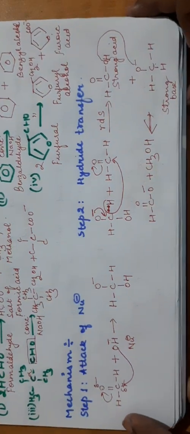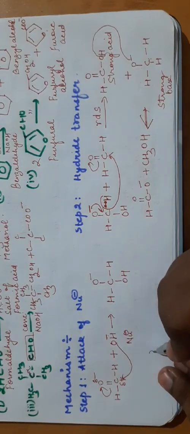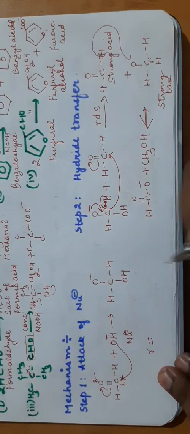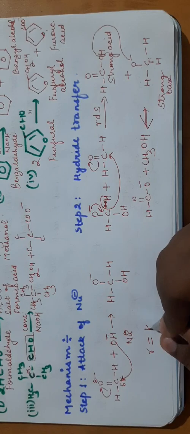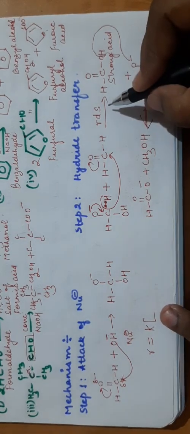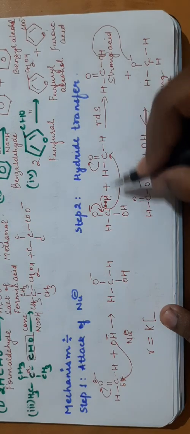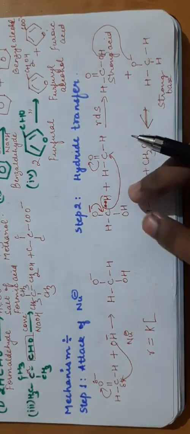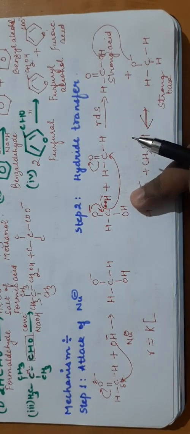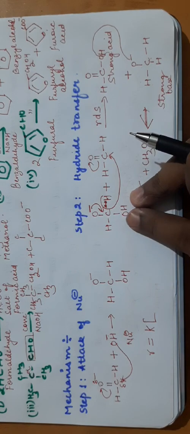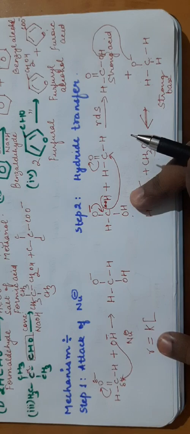Now can you write the rate or order for this reaction? Rate will be equal to K. This is the rate determining step. In this 2 species are involved, RCHO and this species, but this is not the product of the final reaction or it is not the reactant, so you cannot include it in the rate determining step.